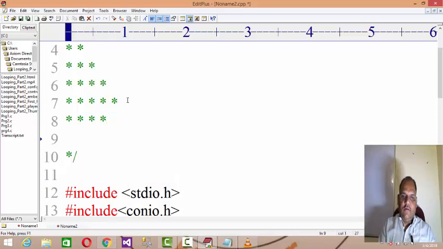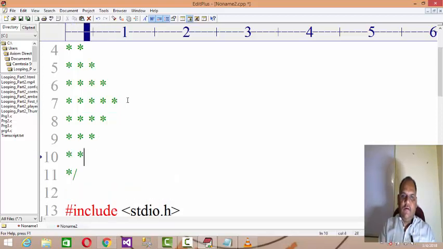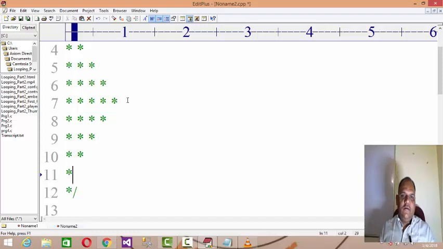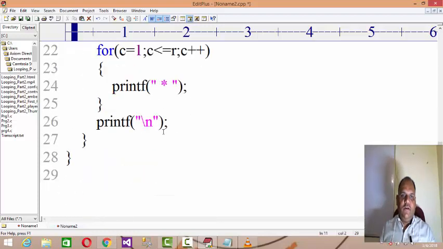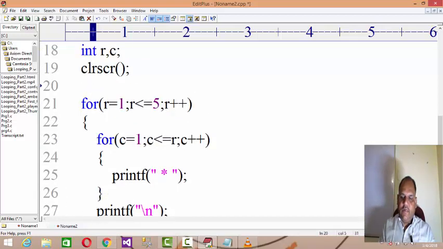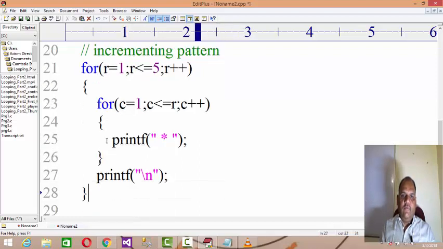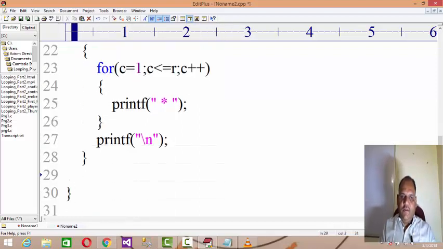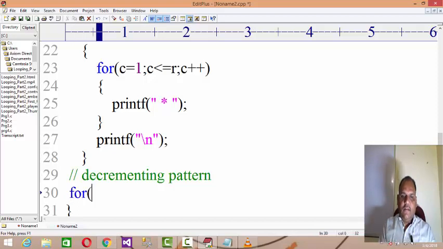Now, after generating this pattern, if you want to continue the same pattern with a reducing pattern, like 4, 3, 2 and 1. Now this is for the incrementing block. Then here you can comment incrementing pattern, and here I will decide the decrementing pattern for now.